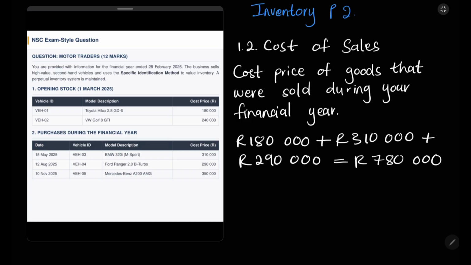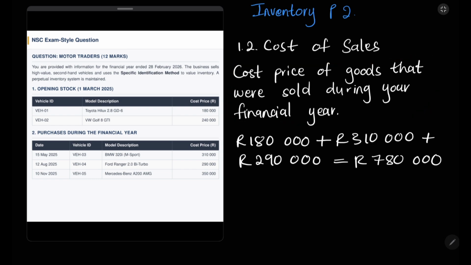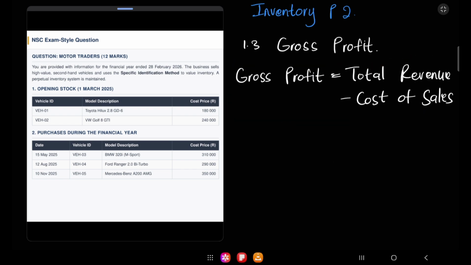Okay, so guys, please avoid making any mistakes. If they ask you to find the cost of sales or the closing inventory, you'll most probably use these figures in the following examples. So please make sure that you quote the right figures. And again, please write this in your notes under the information that you write for the specific identification method. Let's move to 1.3, calculate the gross profit achieved for the financial year.